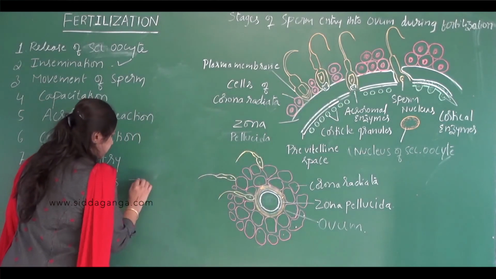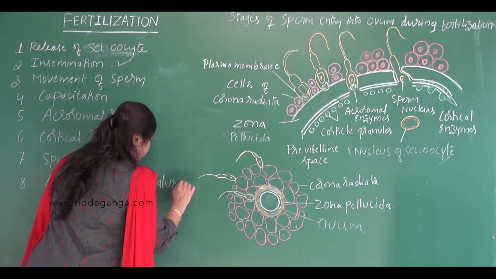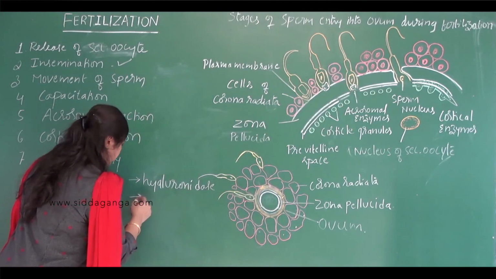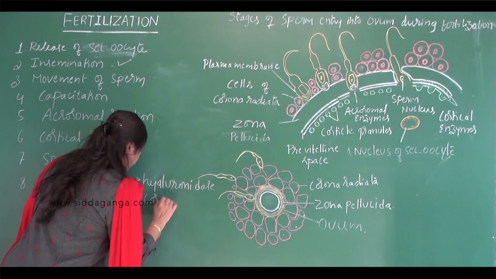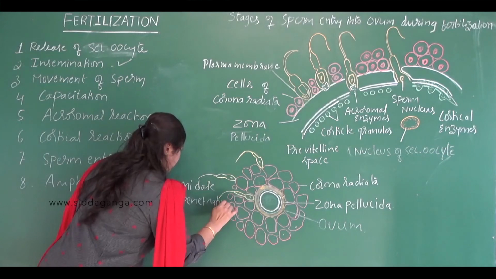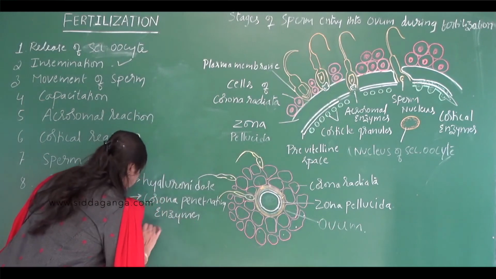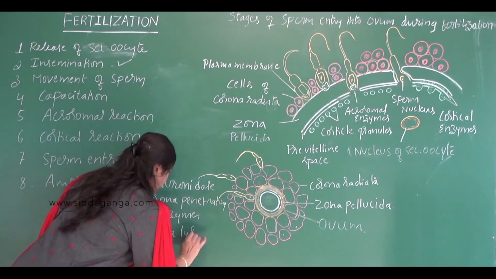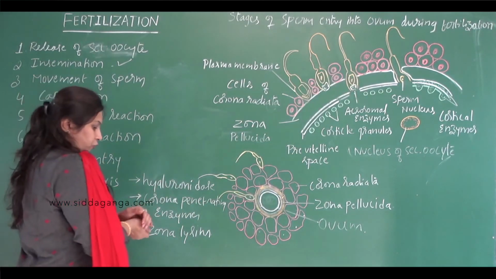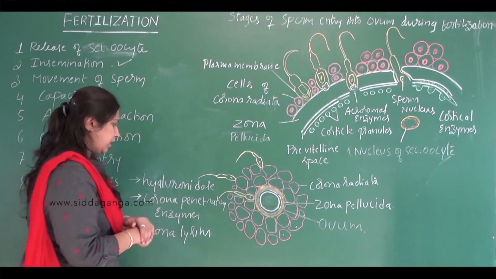So the enzymes present in the acrosome are hyaluronidase, corona penetrating enzymes and zona lysins. Okay, so what are the enzymes present in the acrosome? Hyaluronidase, corona penetrating enzymes and the zona lysins.